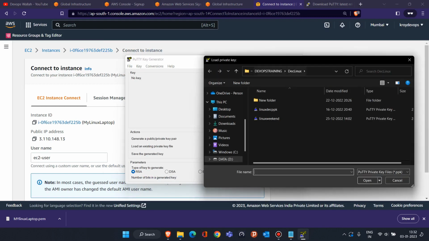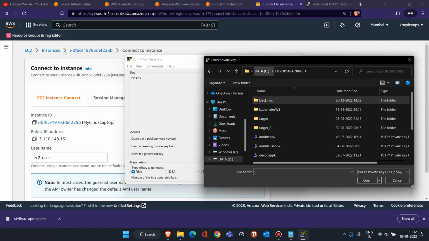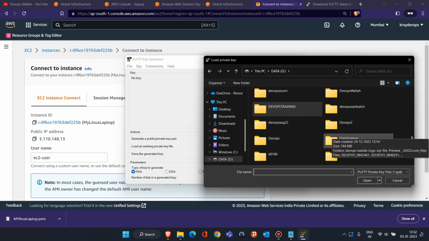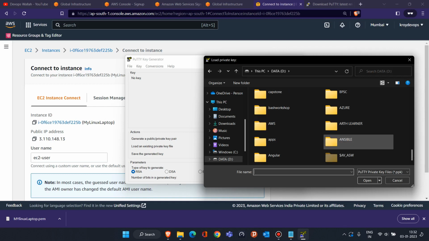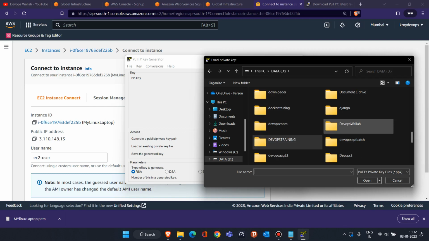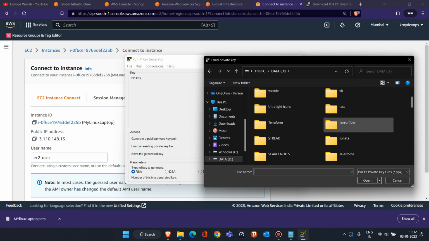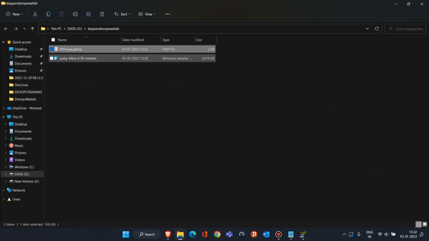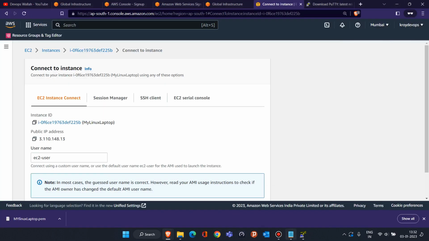In Load, you have to go to the directory where you downloaded the PEM file. So currently, if you remember, we downloaded it in the... what was the folder name I created? Let me check quickly. Okay, so I kept it in the folder here, DevOps wala. So let me open this.